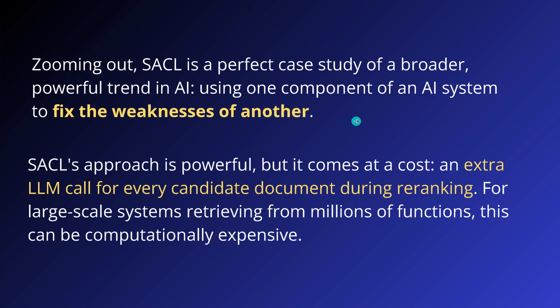And just think about the cost if you would now implement this particular solution with extra LLM calls for every candidate document during the re-ranking process. Okay, maybe it's just 1,000, maybe it's just 2,000, but for every single code step. I mean, this cannot be the solution. No?